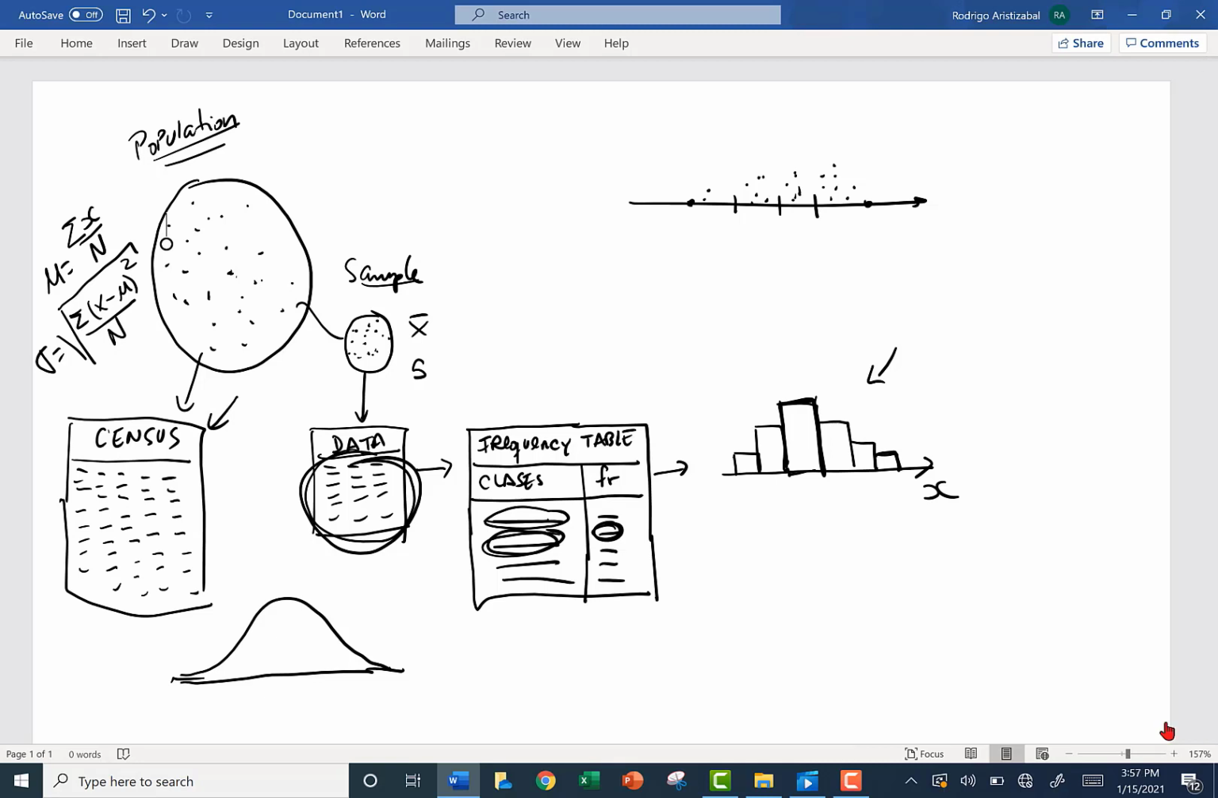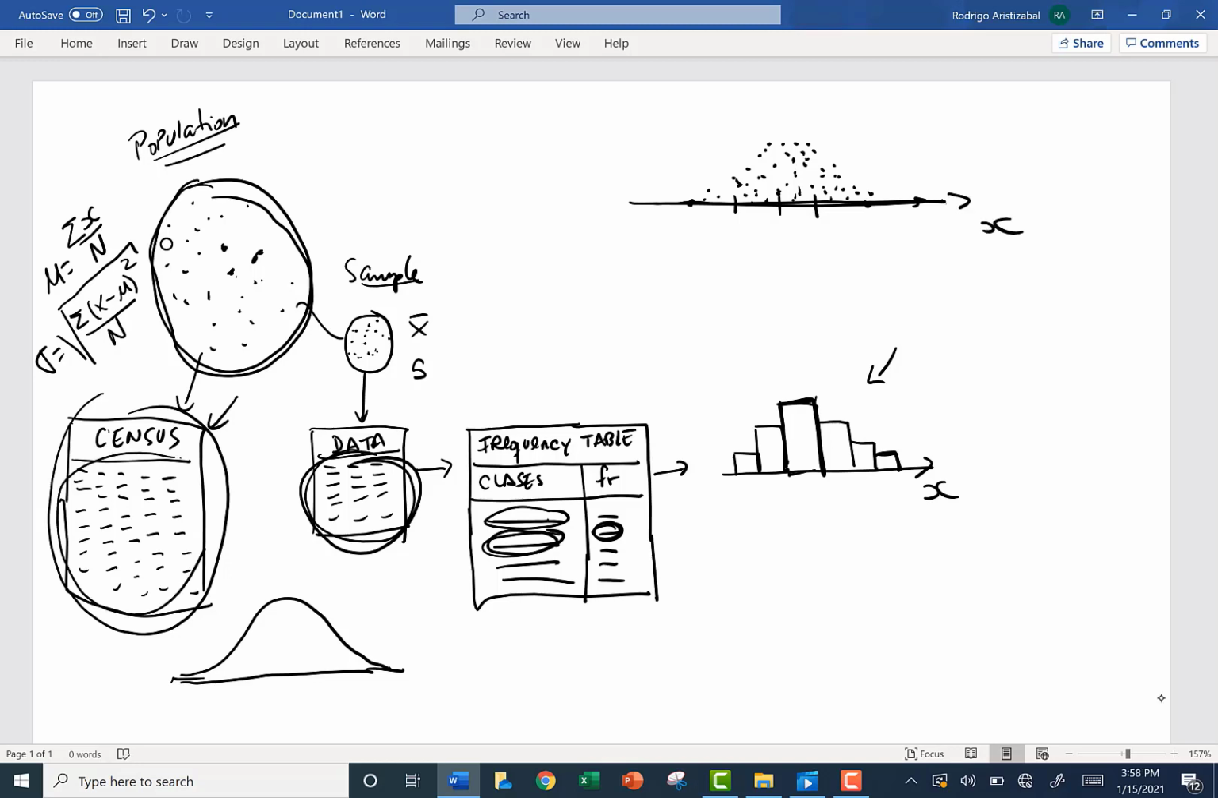If we extend this procedure to the entire population, we obtain our census, and we plot all of these measurements on this number line. We obtain something like this, where each point represents one member of the population, and we plot each of these values according to its measurement. For example, this value has this measurement, this other value has the same measurement, and so on. This value is bigger, and this value is bigger.